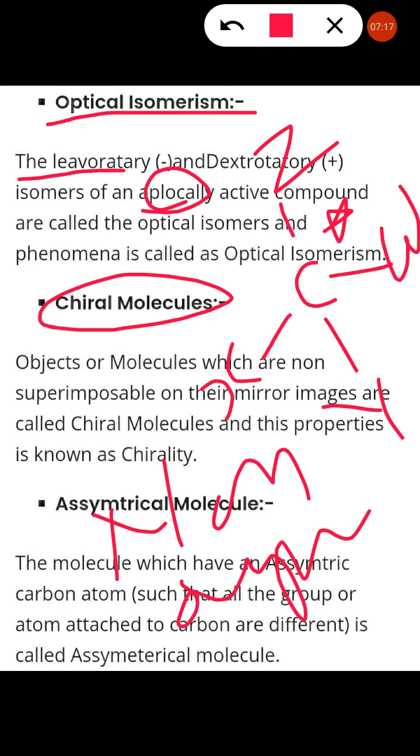Then is it optically active or inactive? When a molecule is rotated in the presence of plane polarized light, what happens? If the object and image are differentiated, then it is optically active, right? Because here the object and image are differentiated by the plane polarized light, it is said to be optically active.